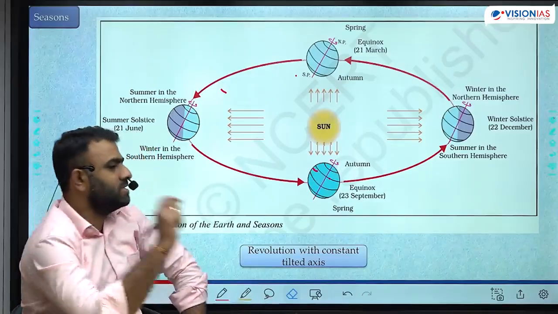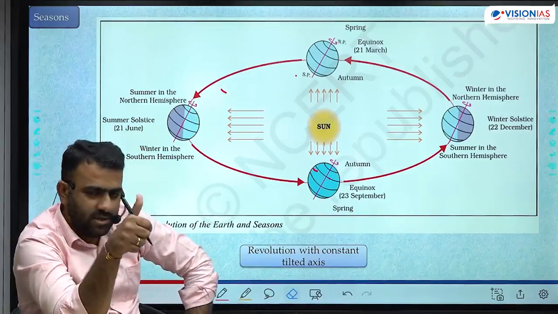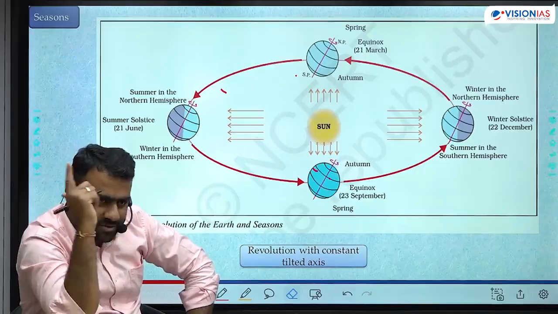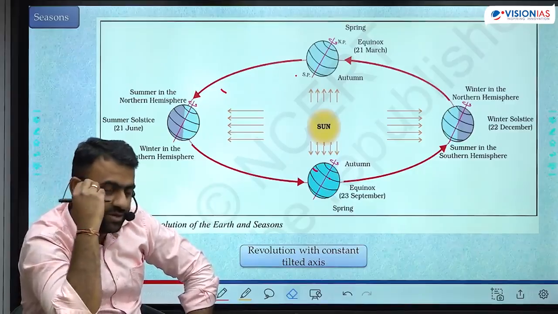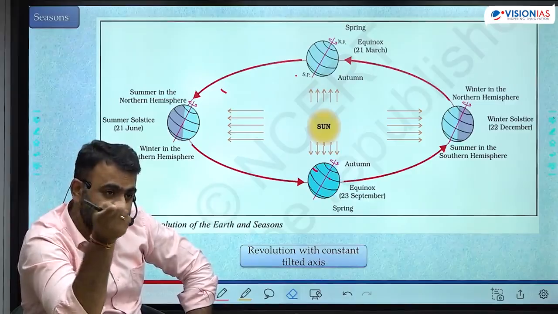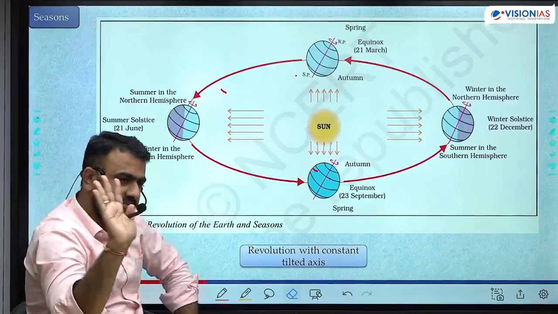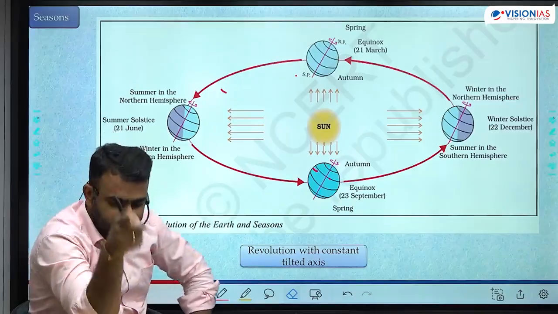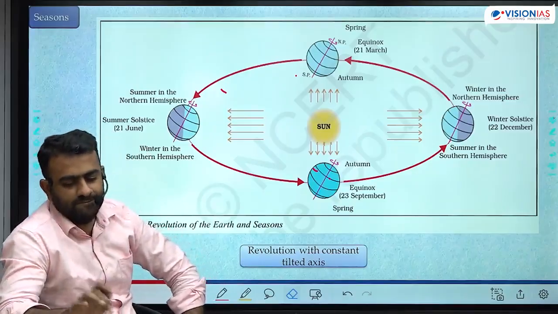So what changes during the seasons? Length of the day and intensity of sunlight. These 2 things change during the season. Now what causes them to change? That we will see. Okay? So write the definition of seasons.